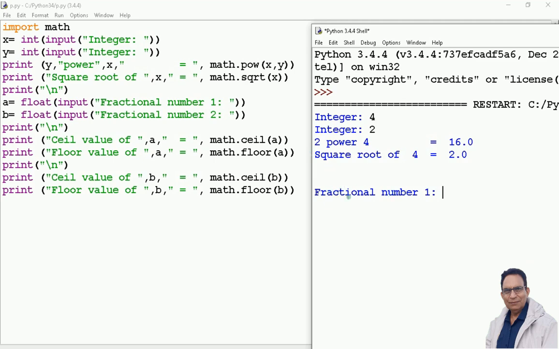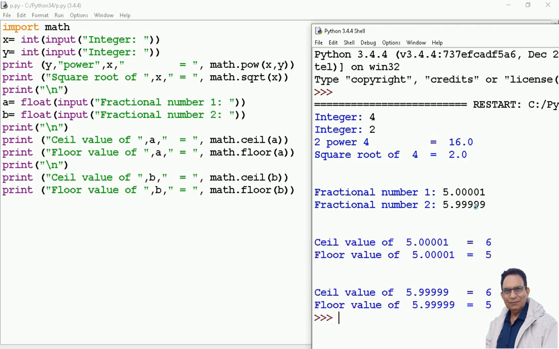Going further, fractional number 1, let me write 5.00001. Knowingly I am taking this value, and the second value I am taking is 5.99999. Knowingly I have done so. Why have I done so? Let us see this. For the execution we have to press enter. When we press enter, let us see what we are getting.